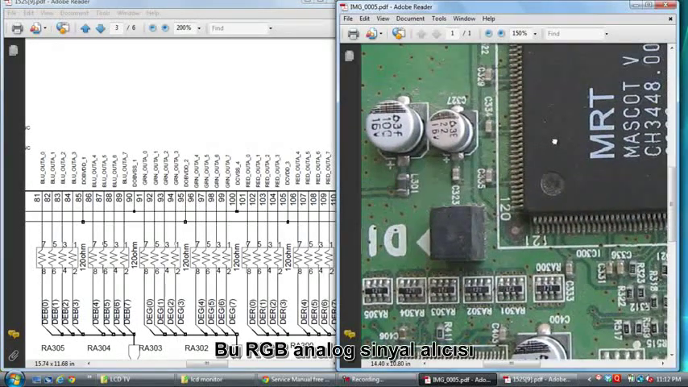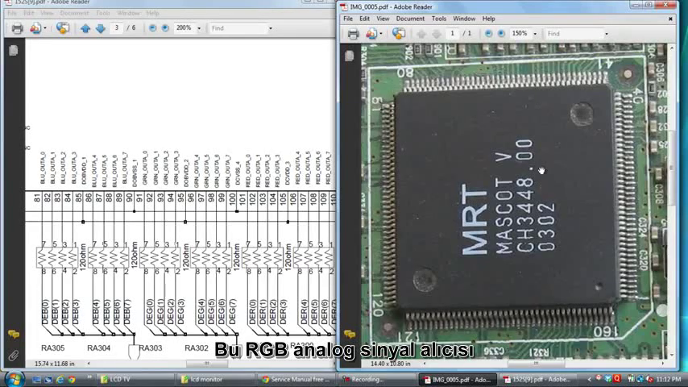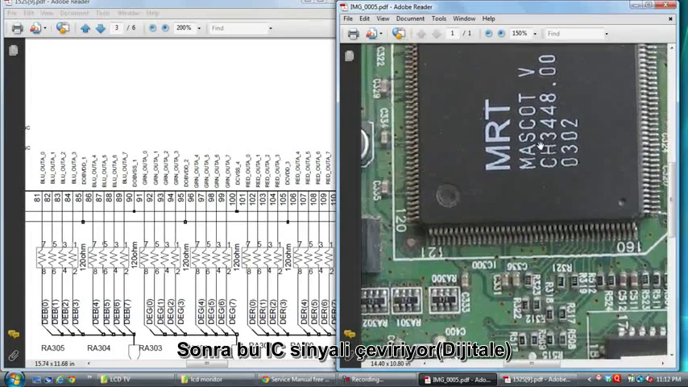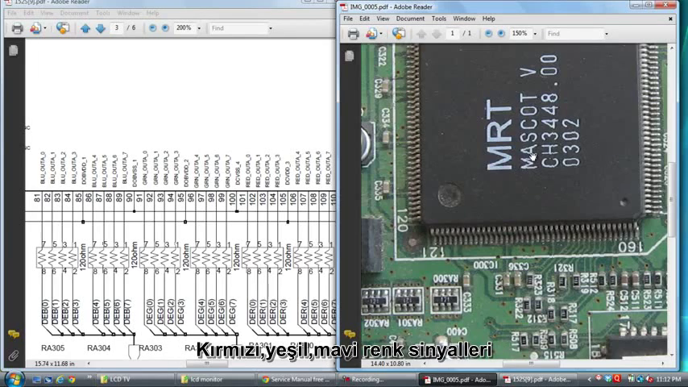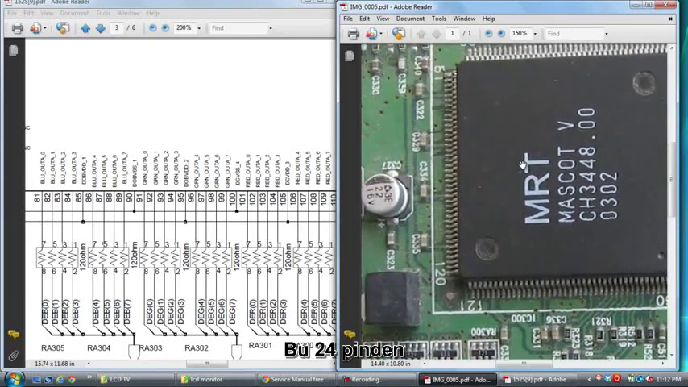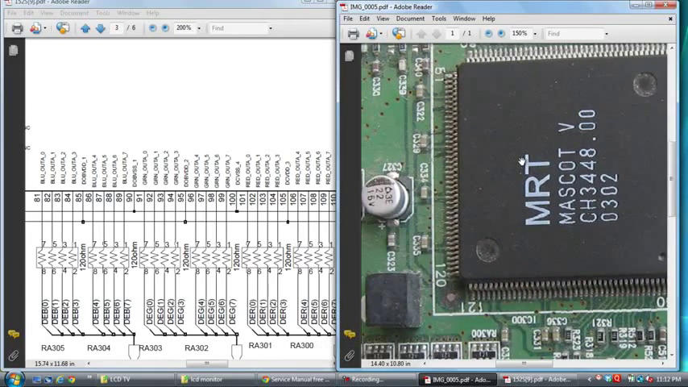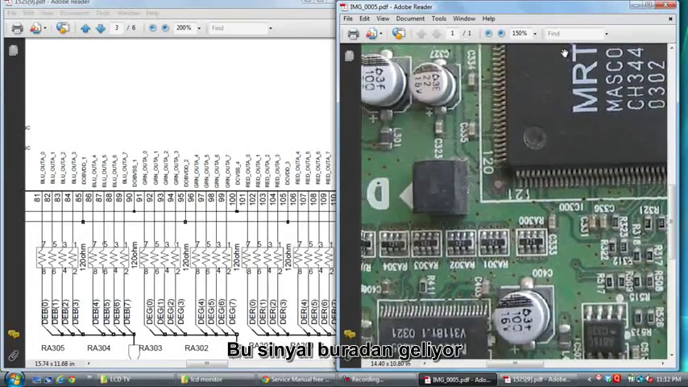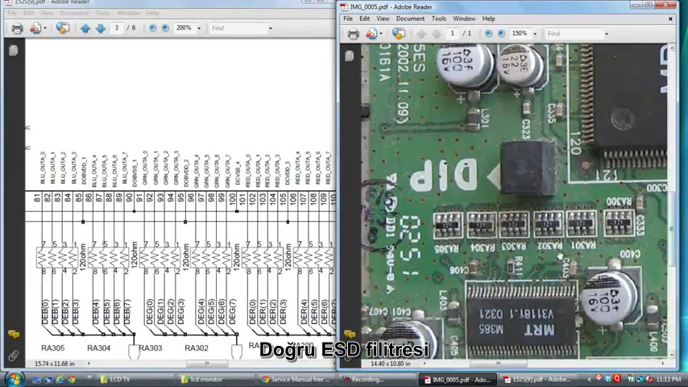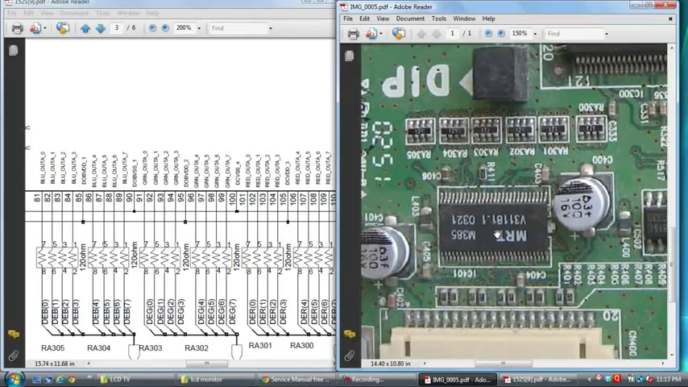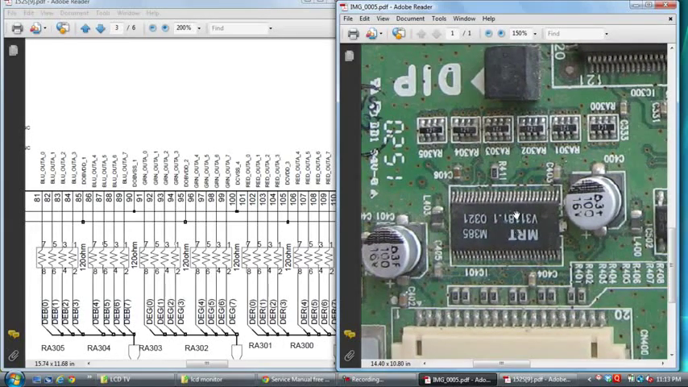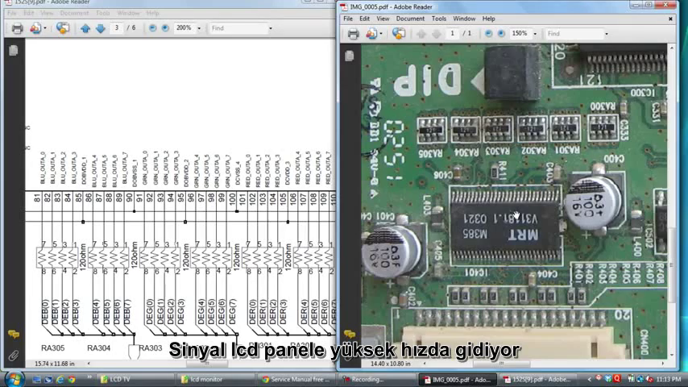So this IC receives RGB signals, analog signals, that is red, green, blue analog signals. That signal comes to 3 pins. After this IC converts it into data, that is red data, green data, blue data, that comes out from 24 pins. That means red 8 pins, green 8 pins, blue 8 pins. That signal comes out from this place through ESD filters. This is the LVDS chip. This is used to go high speed. Data goes at high speed to the LCD panel.